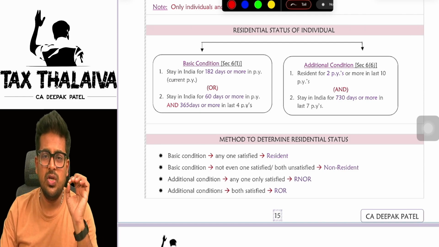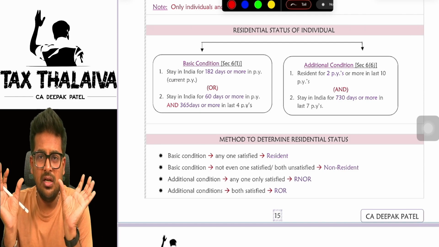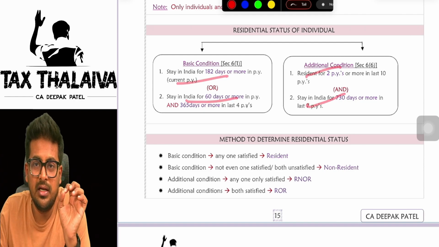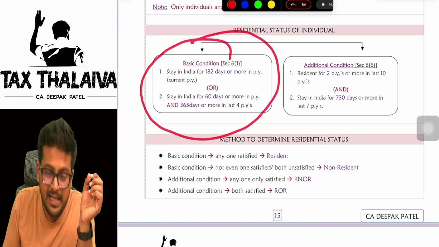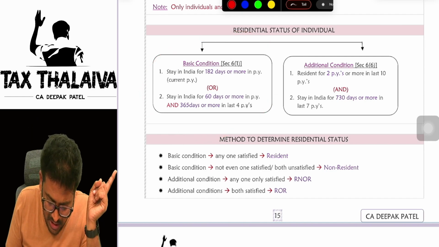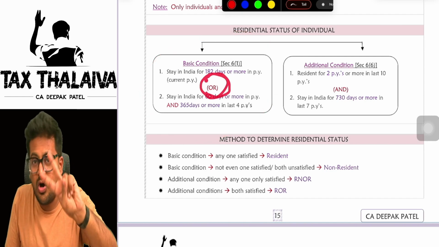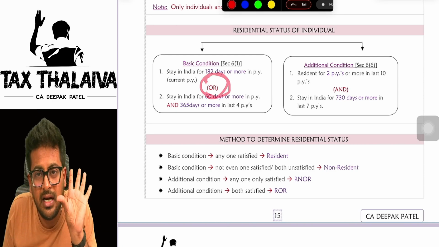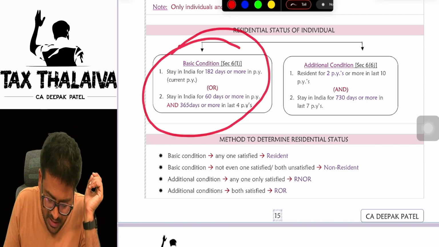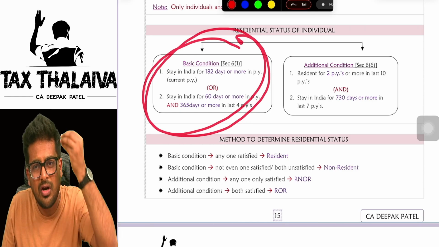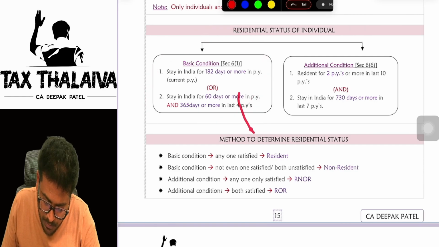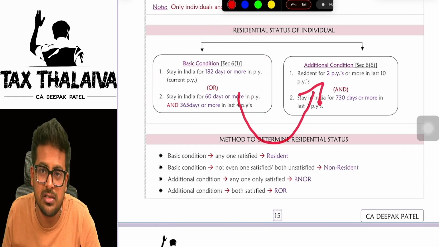Is it clear? So in the case of an individual, there are two kinds of conditions: basic conditions and additional conditions. You can see here two conditions are there. If you satisfy any one of these basic conditions, boss, even one is enough, no need of satisfying both, because here I have given 'or', means any one satisfied, you will become resident. Let's say, for example, you did not satisfy either of these two conditions in the basic condition, not even one, you will become straight away non-resident.